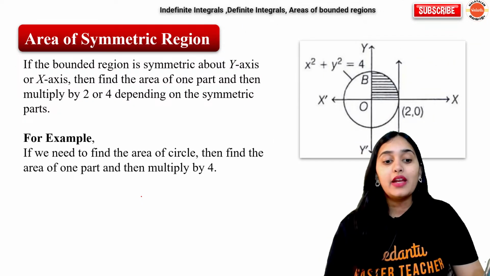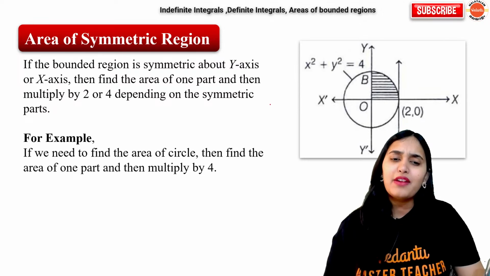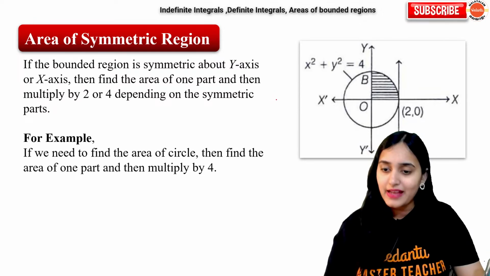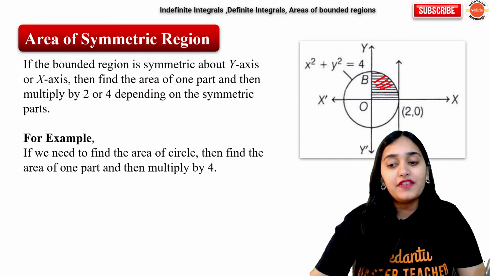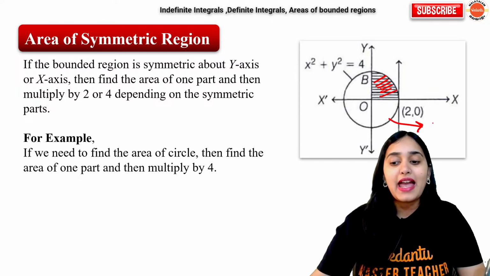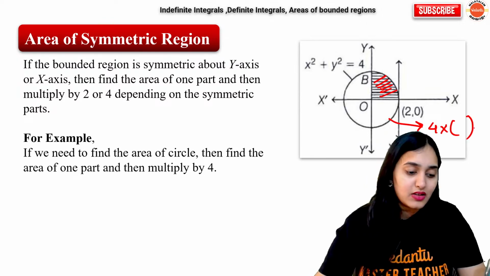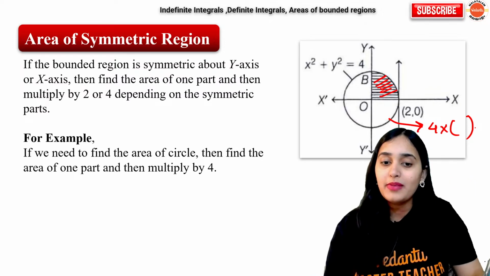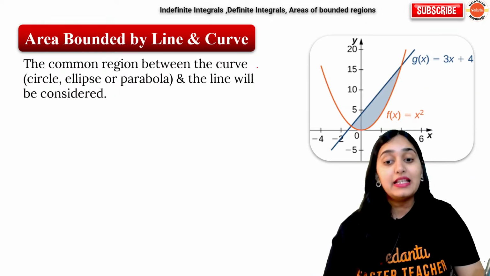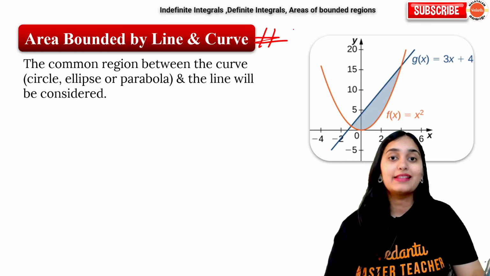Alright. Now, area of symmetric regions can be found out by multiplying. For example, if you find the area of this region, the area of the entire circle will be 4 times that region. This is very common sense, common logic, right? This is what I wanted to show you guys.